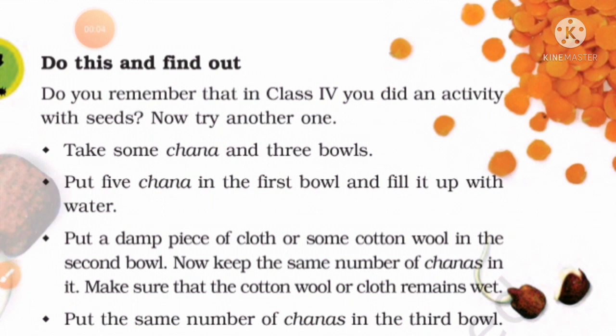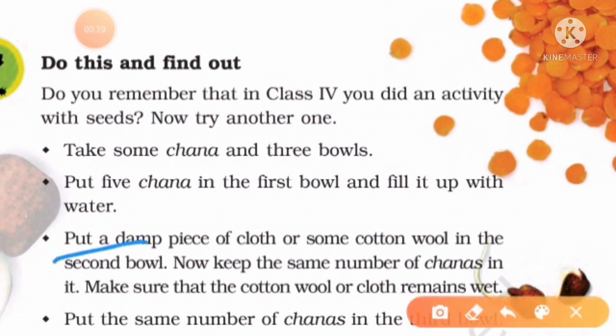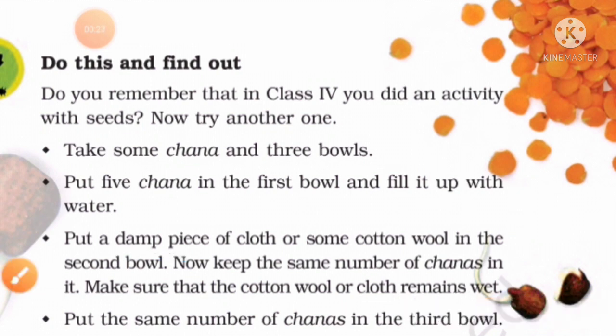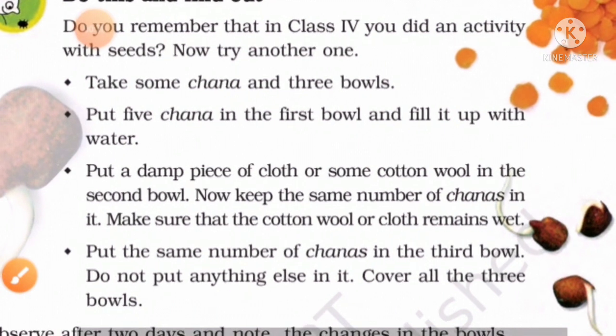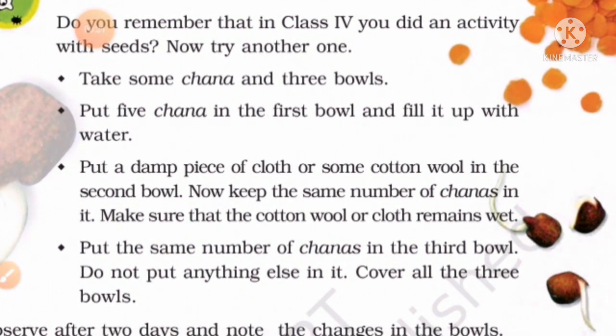Do you remember that in class 4th you did an activity with seeds? Now try another one. Take some chana and 3 bowls. Put 5 chana in the first bowl and fill it up with water. Second, put a damp piece of cloth or some cotton wool in the second bowl. Now, keep the same number of chana in it.